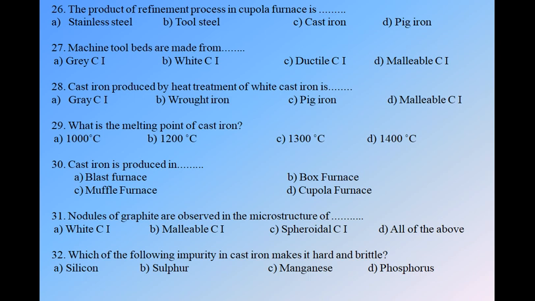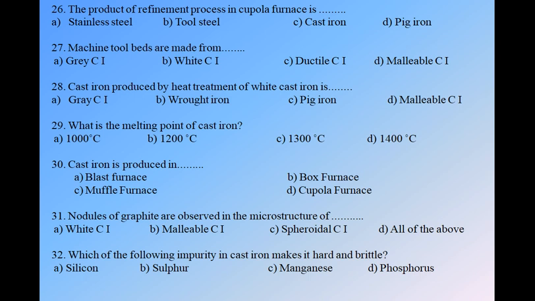Question number 27. Machine tool beds are made from. We have four options: grey cast iron, white cast iron, ductile cast iron, malleable cast iron. Machine tool beds require high compressive strength and good damping capacity, so they are made from grey cast iron.